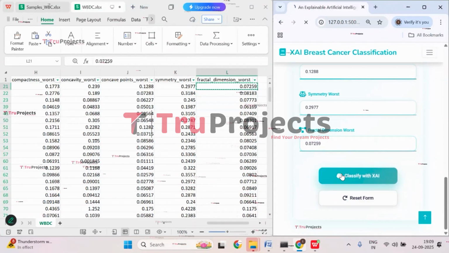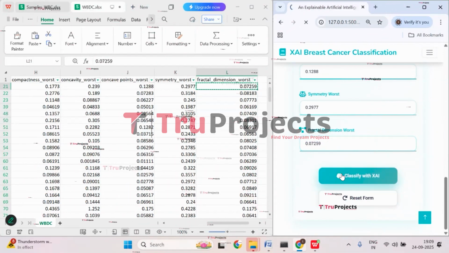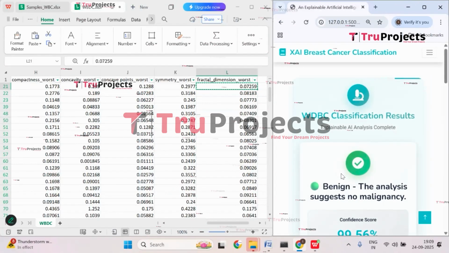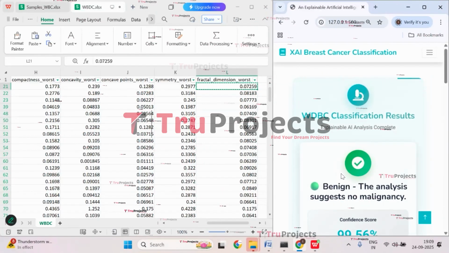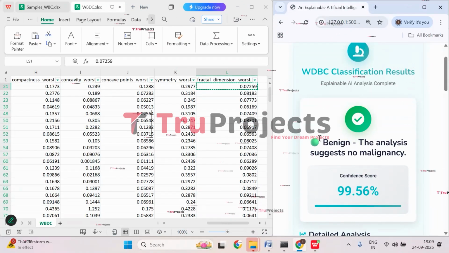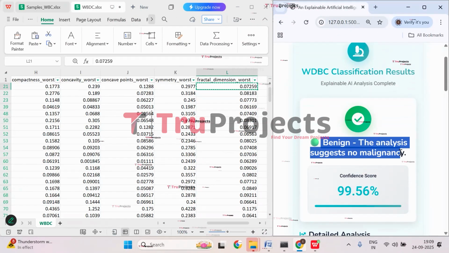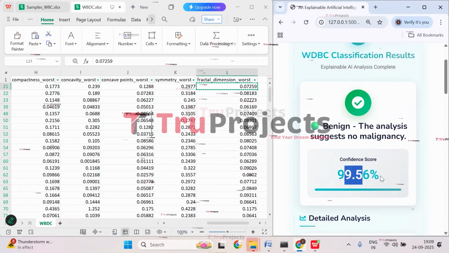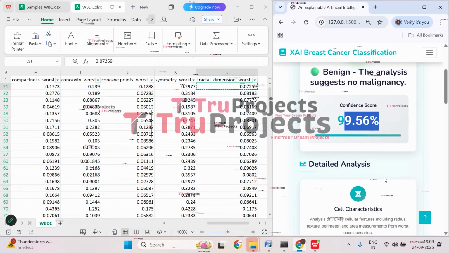Now click on classify with XAI. Here the input will be pre-processed at the backend, it will be fed to the trained model, and then the trained model will be giving us the prediction. So the trained model is predicting it as benign. The analysis suggests no malignancy. That means the person has no malignant tumors, with a 99.56 confidence score.